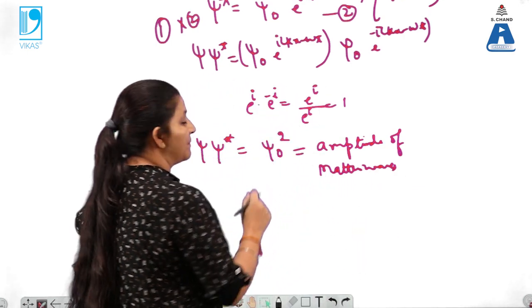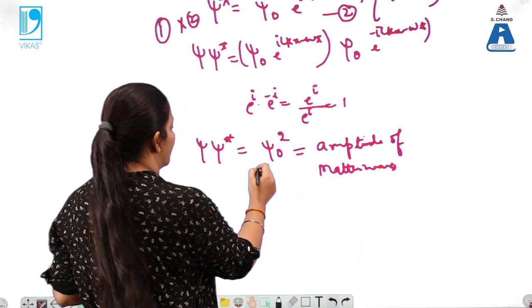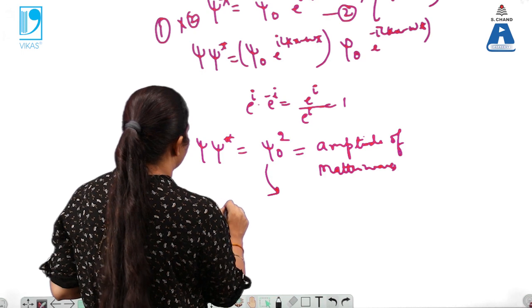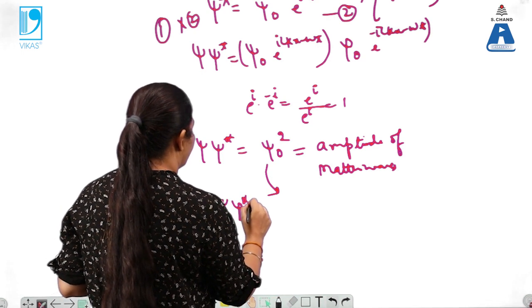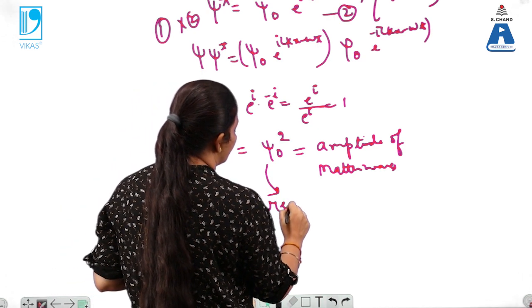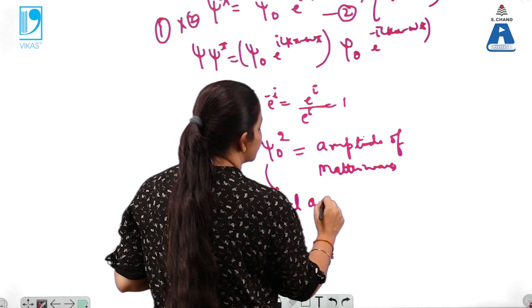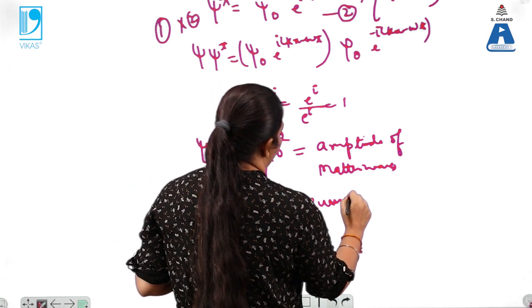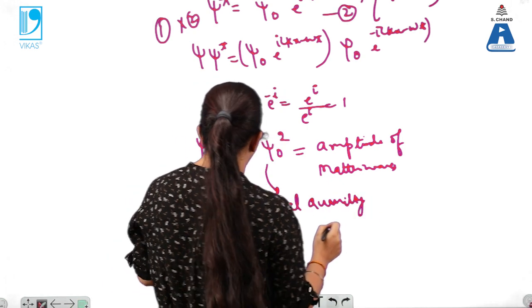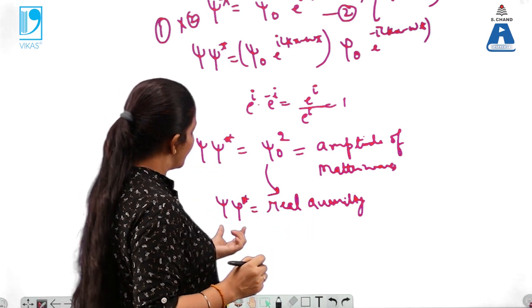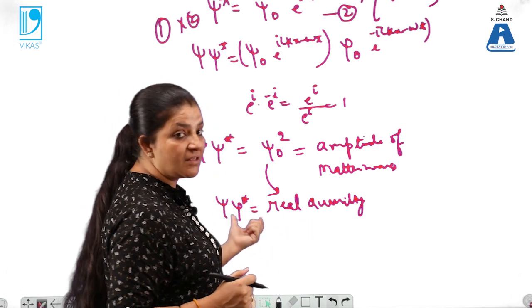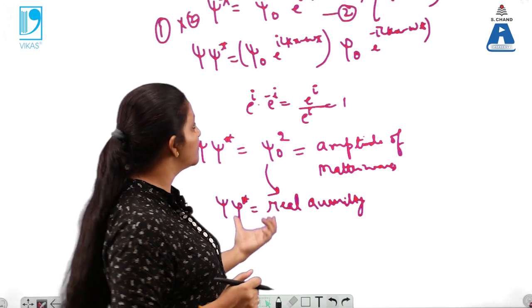Now psi naught is the amplitude and that is a real quantity over here. So that means psi into psi star is a real quantity. So this is not complex over here. It will show the probability of finding the matter waves within the given space.